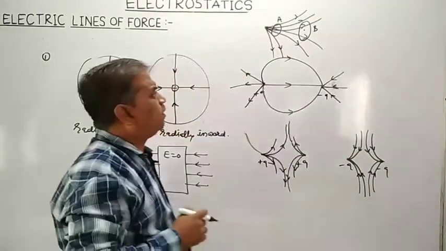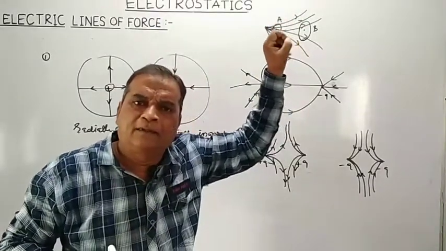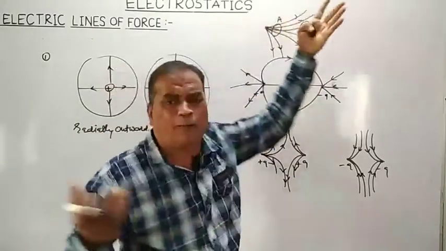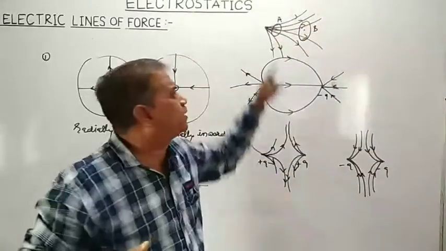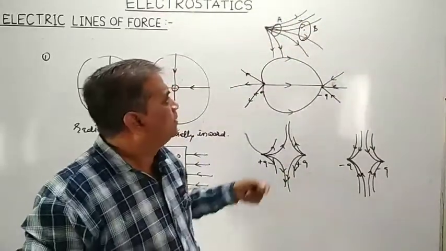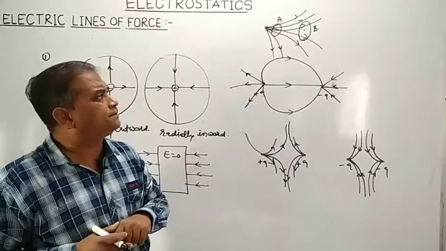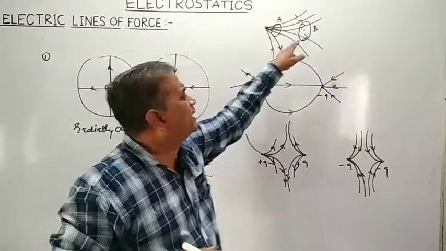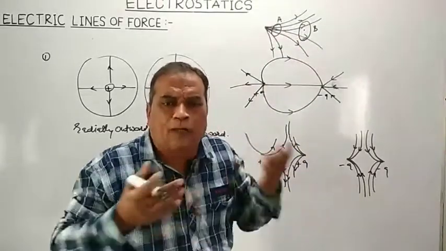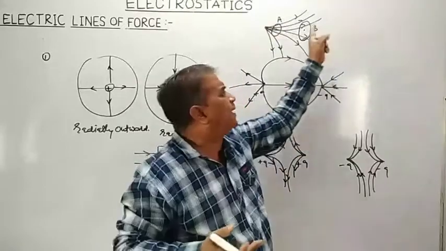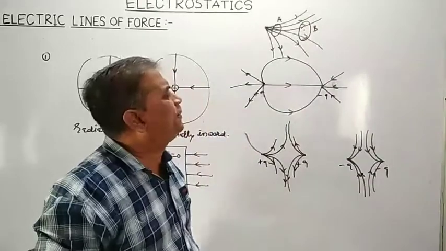So what conclusion can you draw? The strength of the electric field at point A will be more because more lines of force pass through a unit area drawn around point A, whereas the strength of the electric field at point B is less because the number of electric lines of force passing through the unit area drawn around point B is less. As fewer lines of force are passing through the unit area around point B, the strength of the electric field at point B is weak.